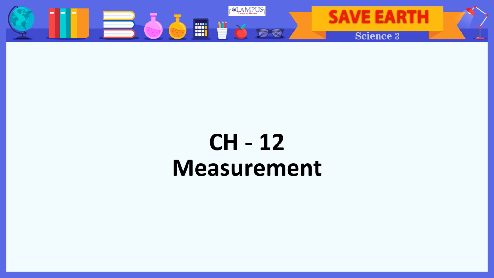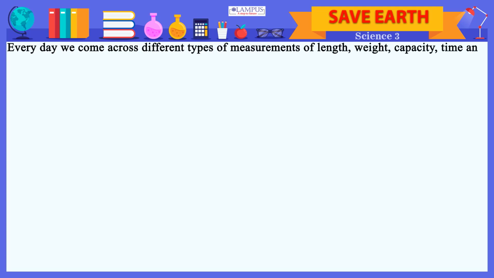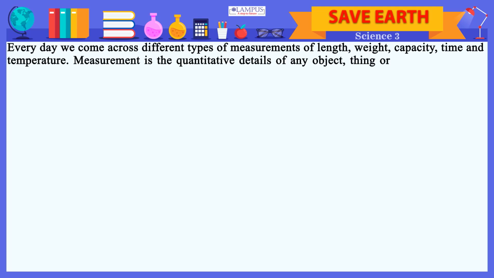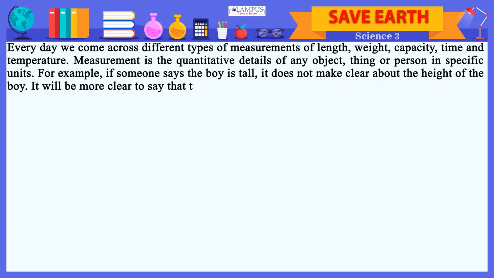Chapter 12. Measurement. Every day we come across different types of measurements of length, weight, capacity, time and temperature. Measurement is the quantitative details of any object, thing or person in specific units. For example, if someone says the boy is tall, it does not make clear about the height of the boy. It will be more clear to say that the boy is 4 feet tall.